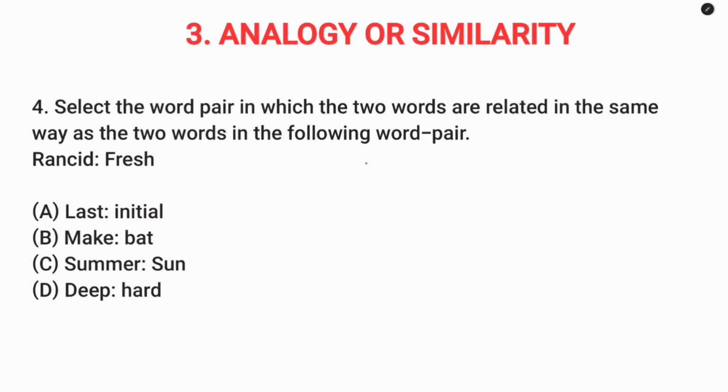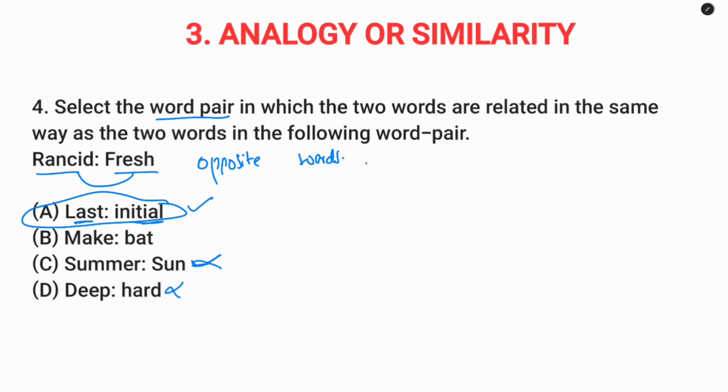Question number 4. So they have given the pair rancid and fresh. So both are opposite words. So we have to check the opposite words in the given options. Summer, sun. So both are same. So this is eliminated. Next, deep, hard. So this is also eliminated. Last, initial. So these are opposite. So option A is the answer.